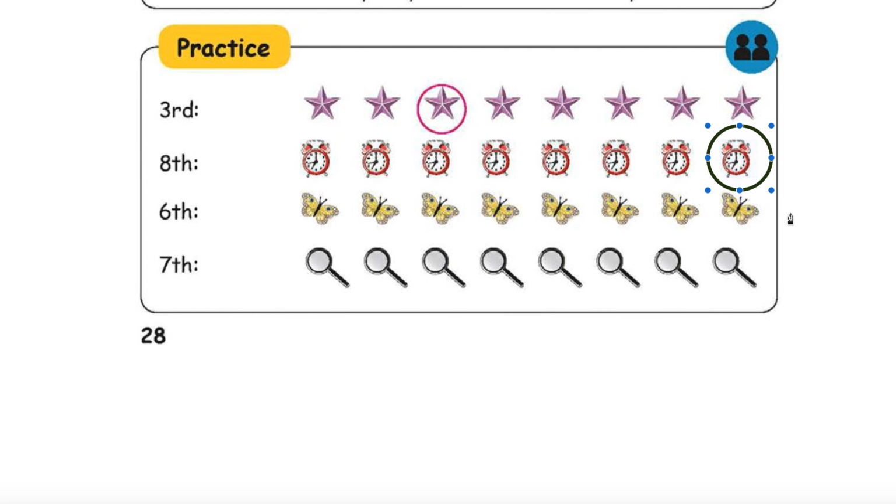Okay, like this. Here in sixth position, 1, 2, 3, 4, 5, 6. This is 6. Sixth position we will round. Here seventh. Seventh means this one only. Anyway, let us count once again. 1, 2, 3, 4, 5, 6, 7. Okay.